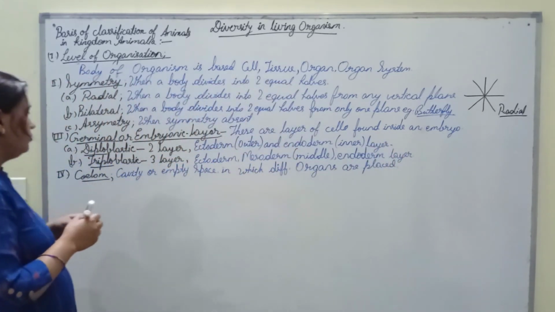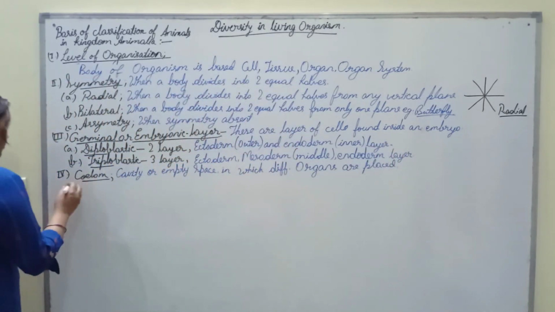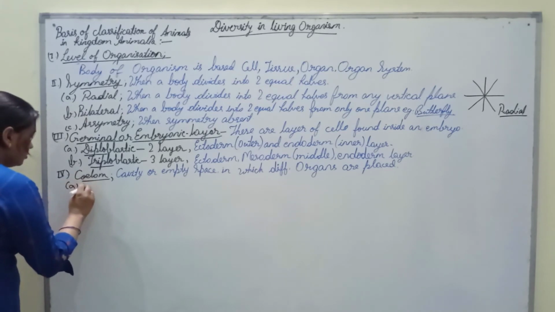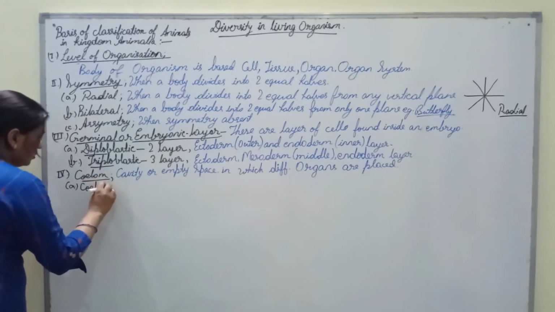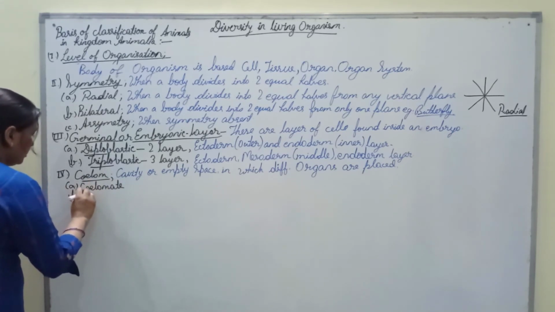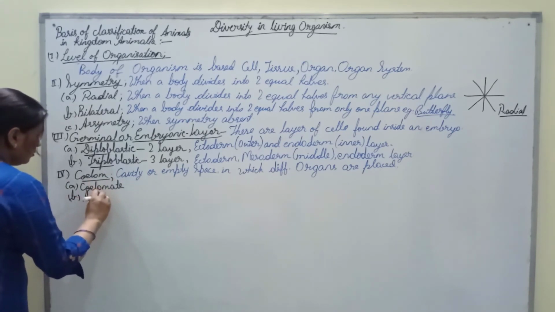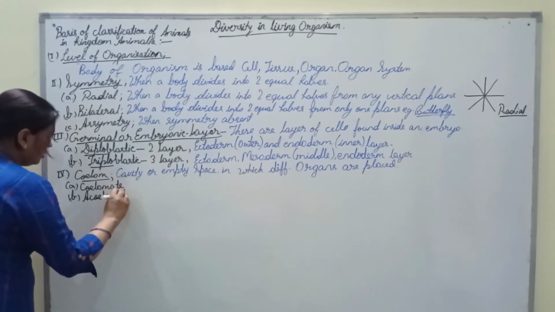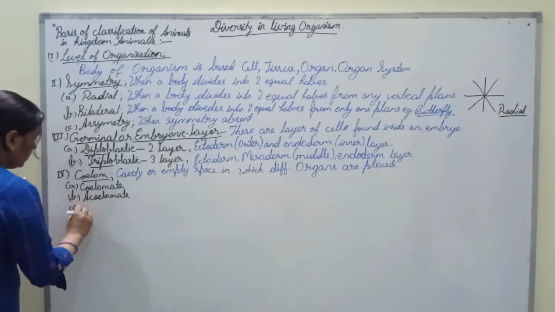This can be of three types. First is coelomate, second one is acoelomate, and third one is pseudocoelomate.